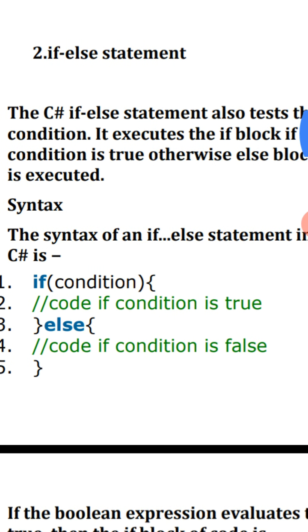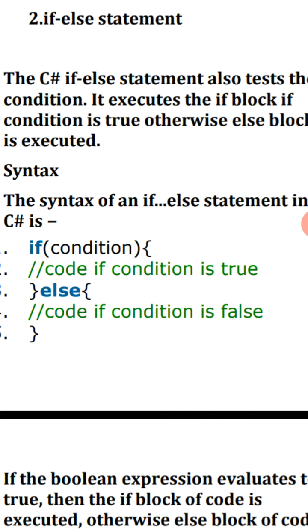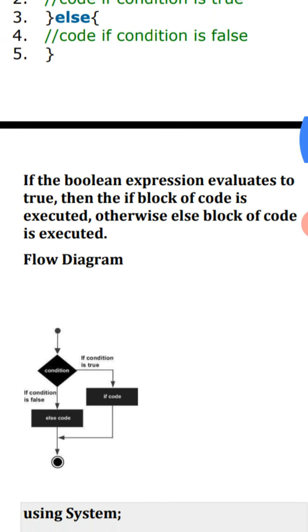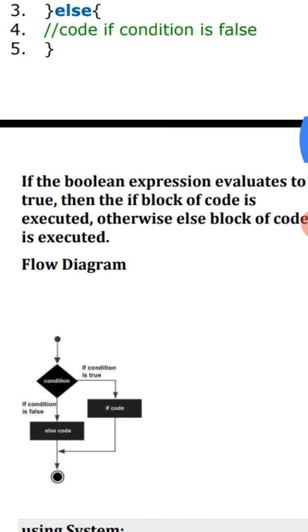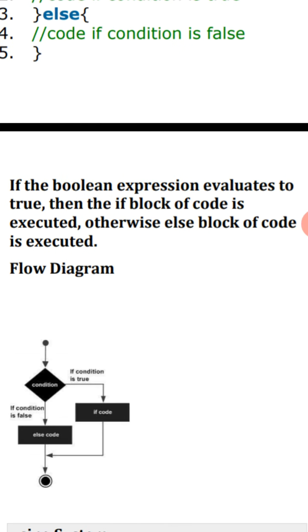See the syntax of if else. The syntax of an if else statement in C# is: if (condition), that is a Boolean expression, { code if condition is true } else { code if condition is false }. If the Boolean expression evaluates to true, then the if block of code is executed. Otherwise, the else block of code is executed.